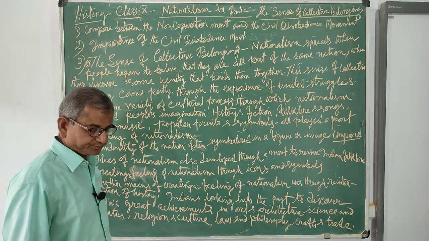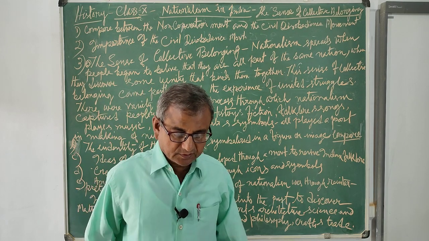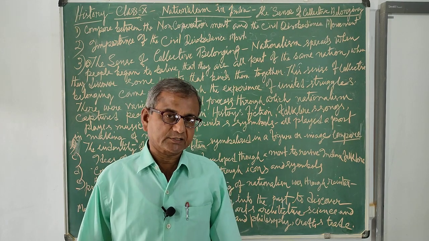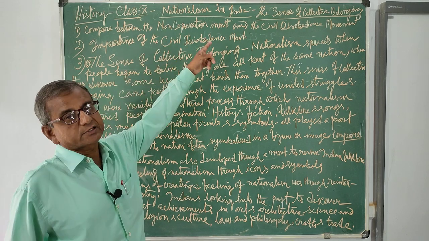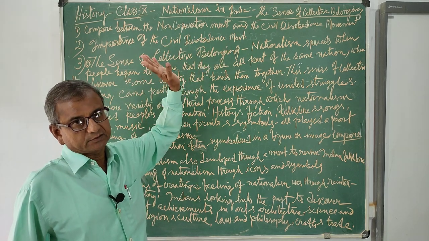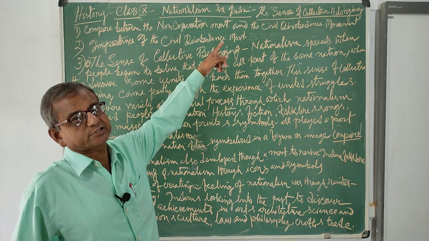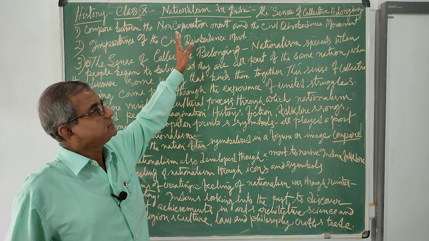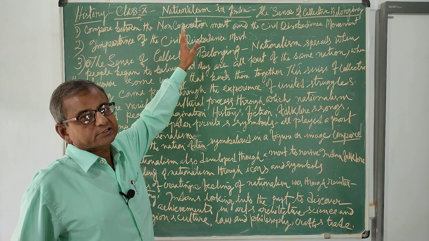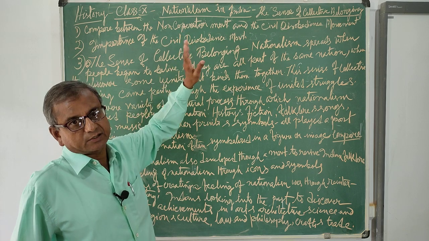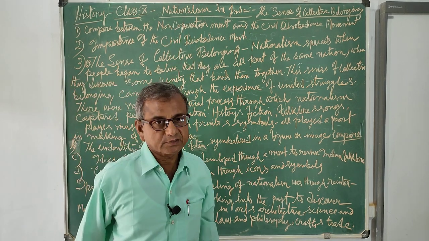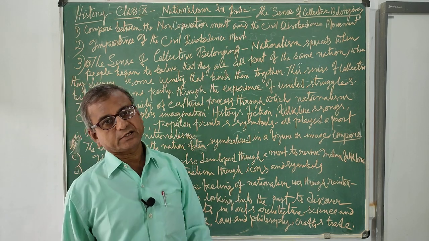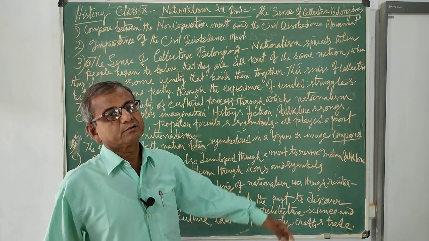Even the Muslims joined in large number because it was known as the non-cooperation Khilafat movement. In support of the Khilafat question, the movement began, and so the Khilafatists supported it in large scale. While the civil disobedience movement began in 1930,